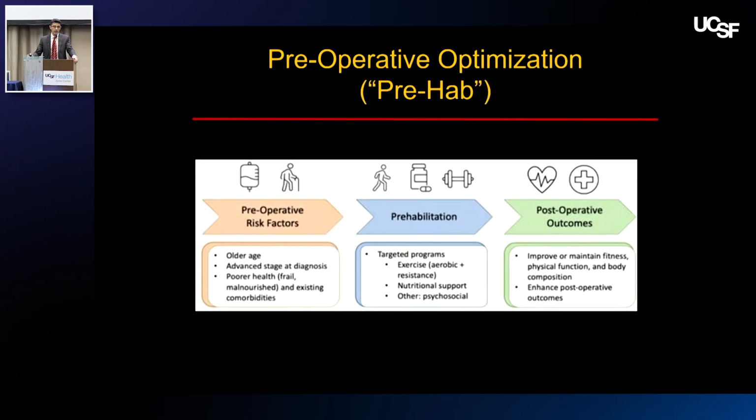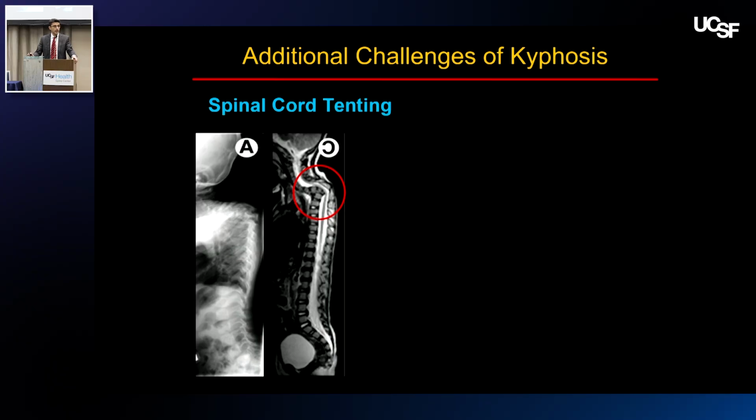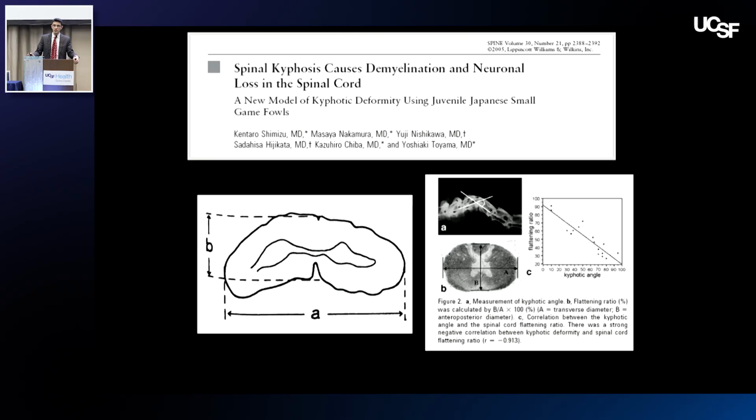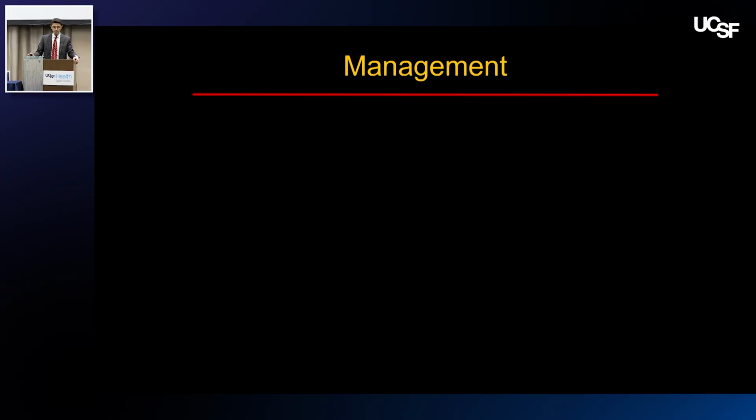And this is a lady who's been now optimized over 3 to 6 months or so, feeding her through alternative methods. And it really speaks to the fact that these patients need to have preoperative optimization. Prehab is key before undertaking these. Additional challenges of kyphosis: spinal cord tenting is one of the challenges with kyphosis in any part of the thoracic spine. As you lengthen the spinal cord, it changes its shape, and this results in demyelination and causes myelopathy.